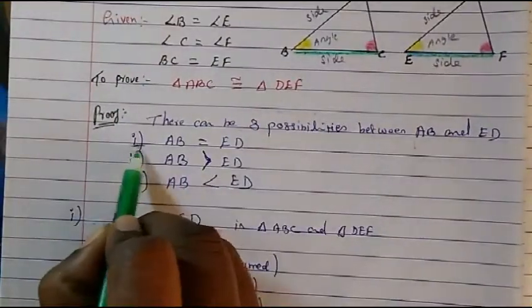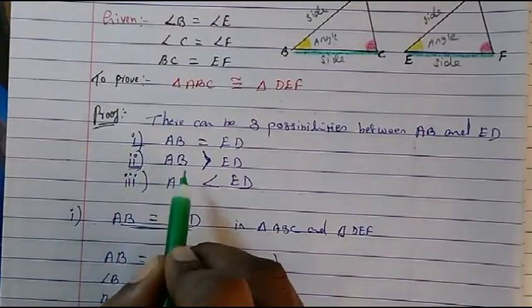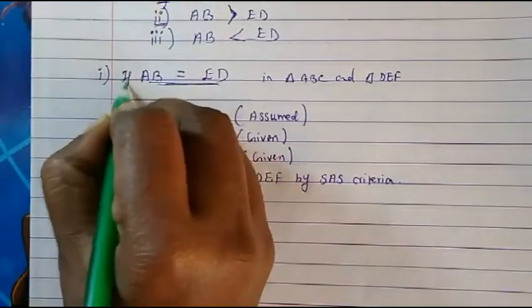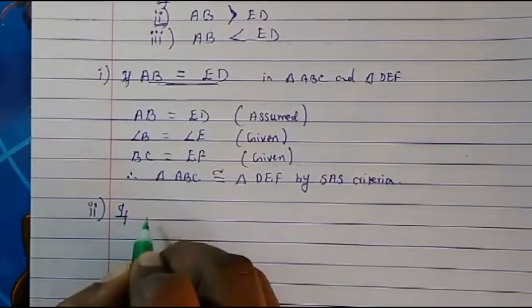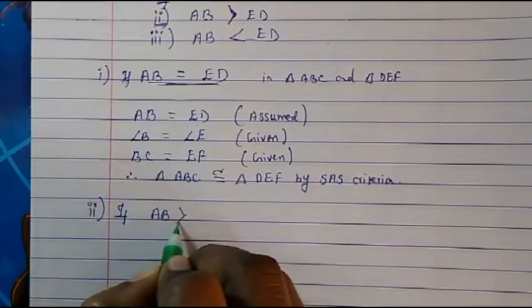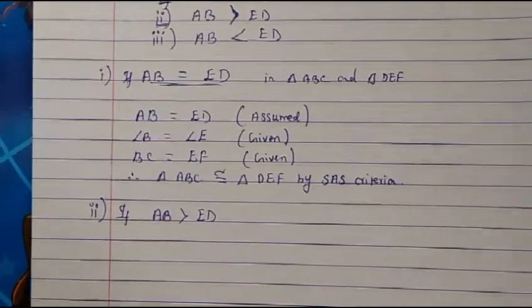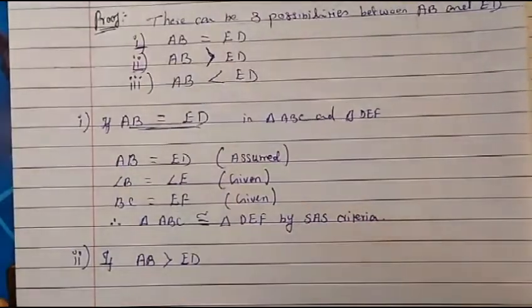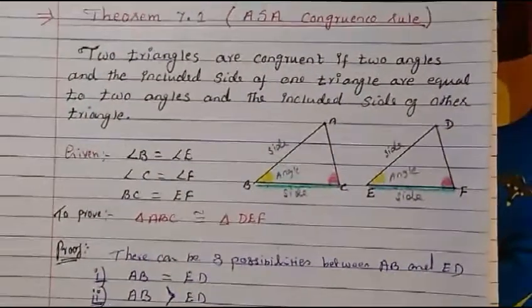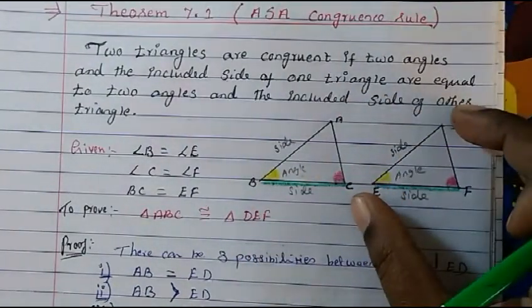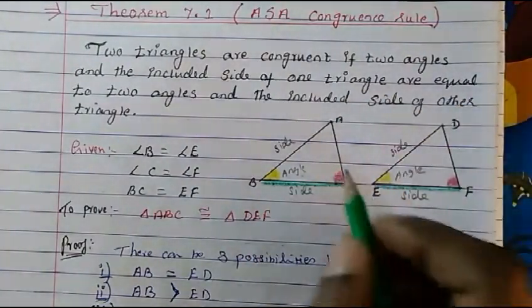This we have finished. Let's take the case if AB is greater than ED. Okay, in the second condition we go. This is the first condition. So if AB is greater than ED, then what other things are there? So if we consider now the second case, if AB is greater than ED, then we'll do a construction.